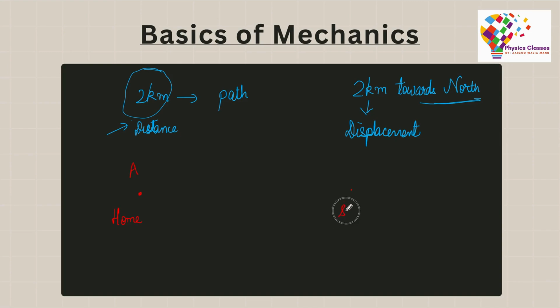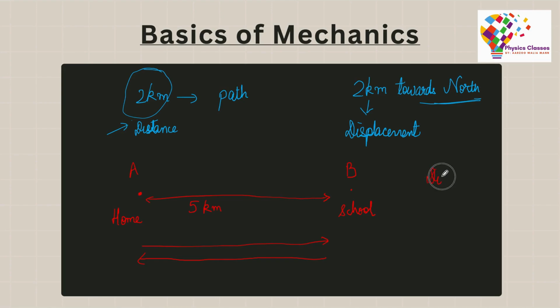Let us take another situation here and try and understand. Let's say that there is this person A, and this is A's home, and her school is at some distance. Let's just say that the length between his home and school is 5 kilometers.